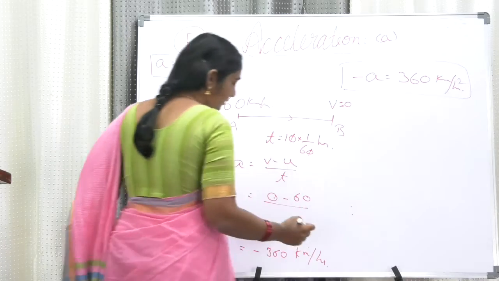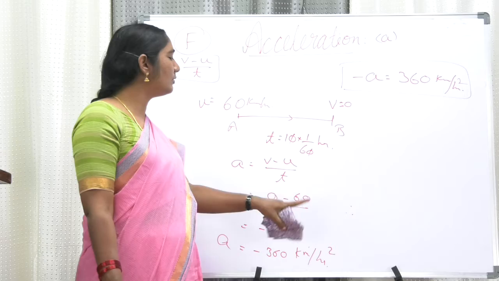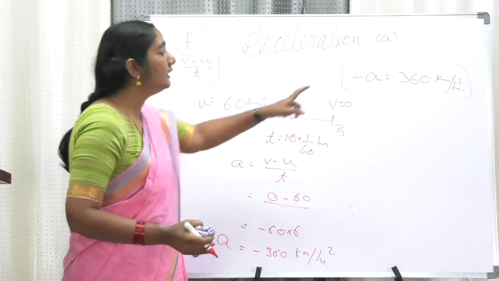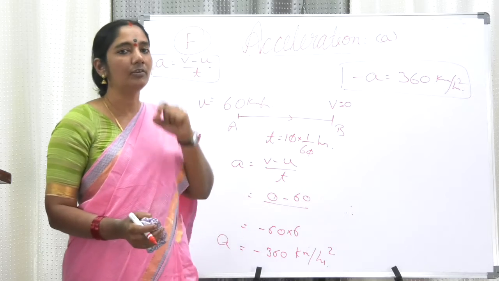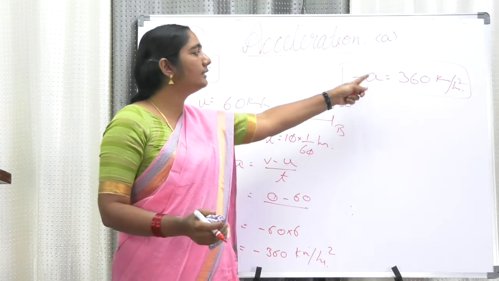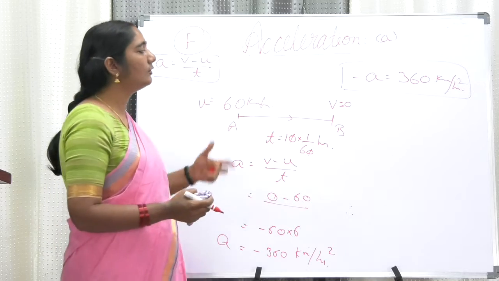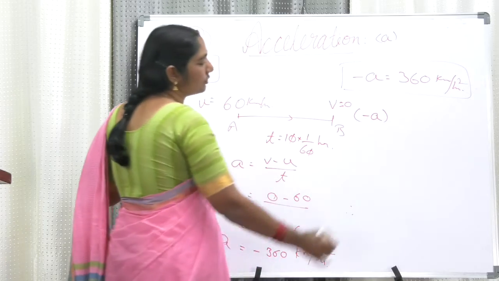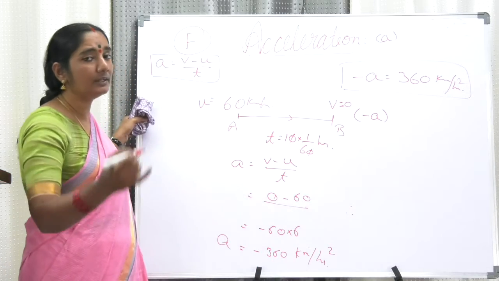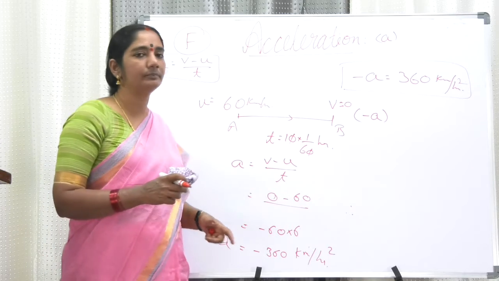Kilometers per hour square. The unit is kilometer per hour square. Now this negative acceleration is called retardation. I think now you understood. In any question, if the question is given as retardation, simply you have to take it as minus A, that's all. Wherever the word retardation is used, simply you have to go for taking minus A. I think now you understood.